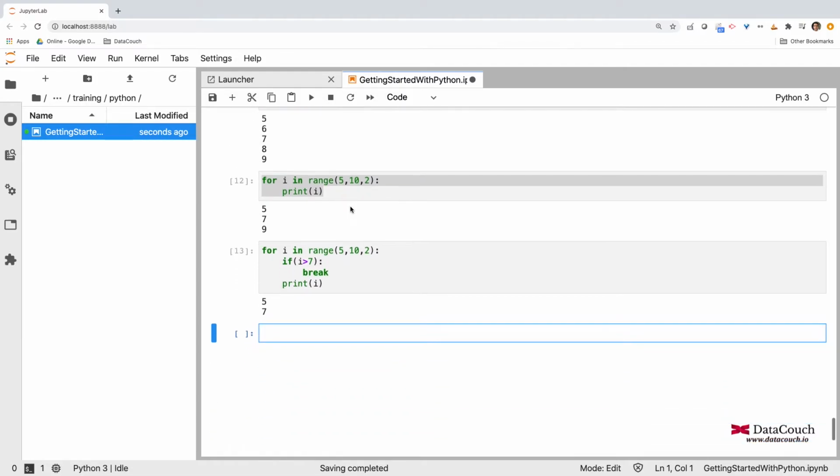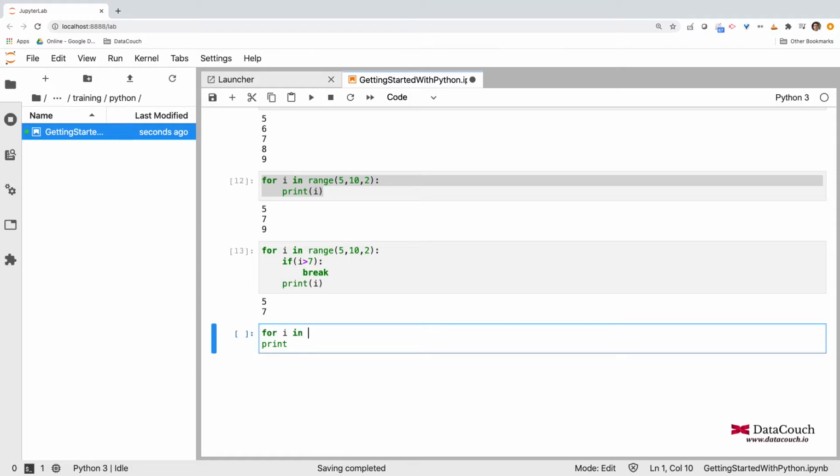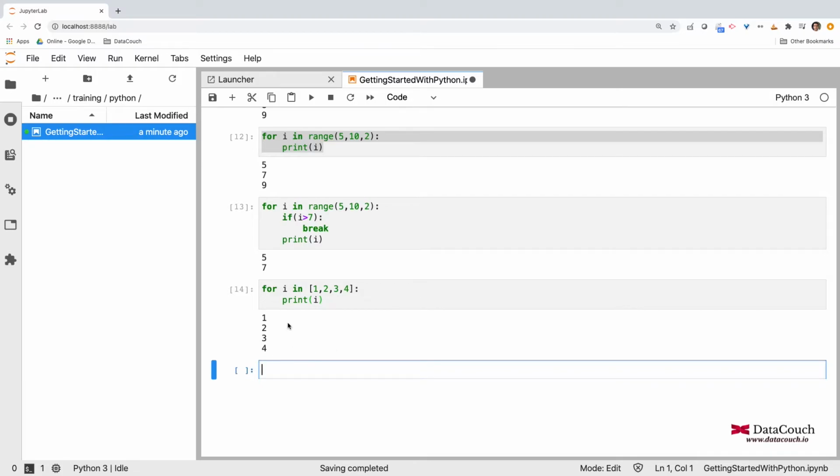Similarly, we can actually work with the list also. We can specify like I want to, let's say, print few elements, but for printing few elements I will be using a loop. So I am saying for E in, let's say, my list, and the list is 1, 2, 3, 4, and I am having the print method here, and I'm specifying here, let's say I, and run it. Then you can see I'm able to print the values from a list also, or a collection.